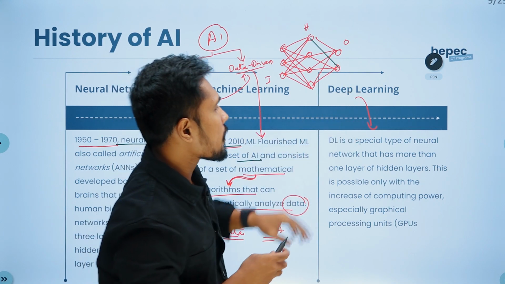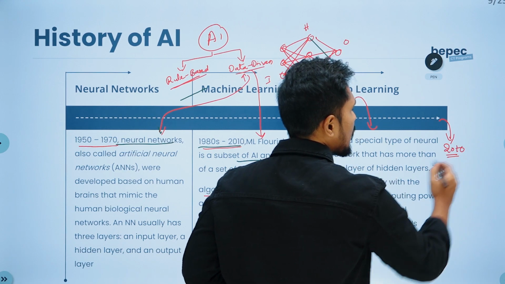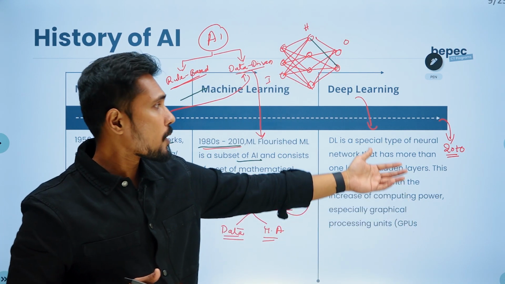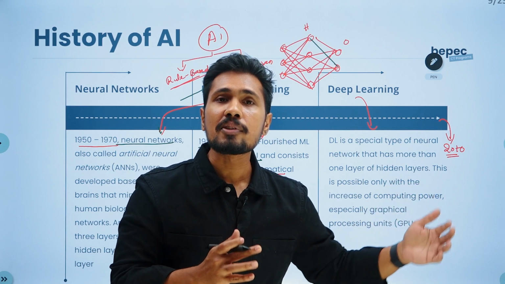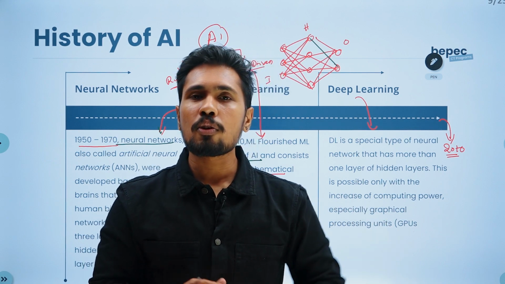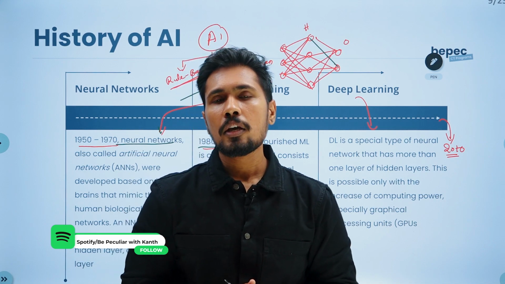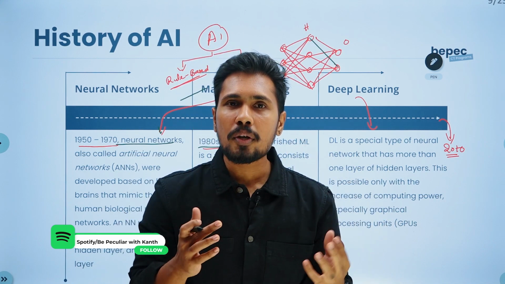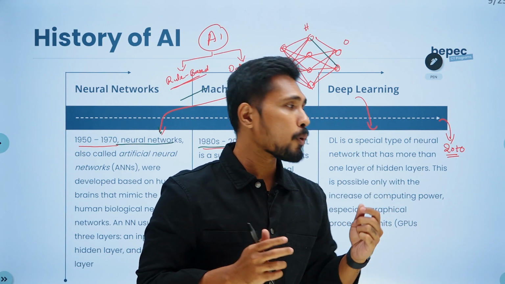The research of deep learning started from 2010. So from 2010 till now, all the inventions we are able to see right now are with the help of deep learning. If you go behind the scenes of transformers, there is deep learning. If you go behind the scenes of your diffusion models, there is deep learning. If you go behind the scenes of your CLIP architecture, there is deep learning. If you go behind the scenes of your ChatGPT, there is deep learning. So all the inventions happening right now are with the help of deep learning.